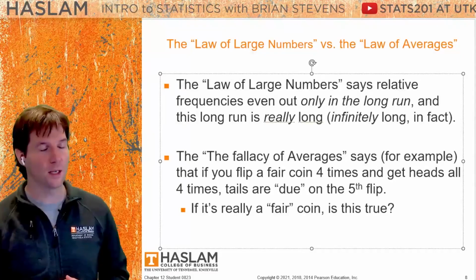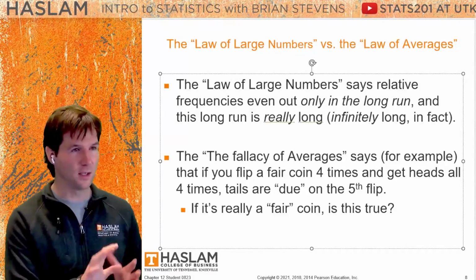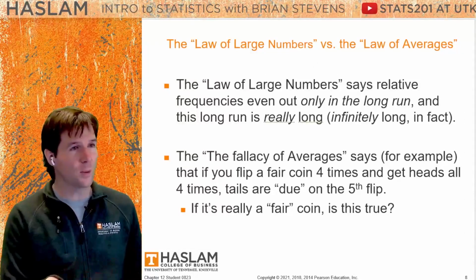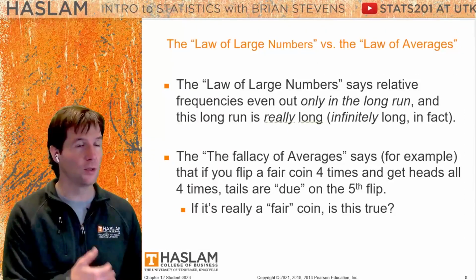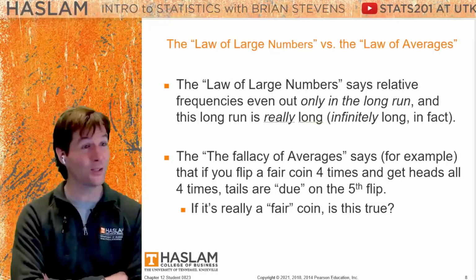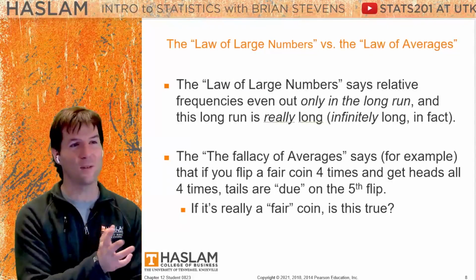It's like when somebody flips a coin, it goes heads, heads. And you know this is a fair coin. We're not using an unfair coin right here. And they say, well, it just flipped heads 2 times in a row. It's due to flip tails. Like, that's not how coins work. And then they flip tails and they're like, see, I told you. I said it was due to flip tails. Well, they had a 50-50 shot.